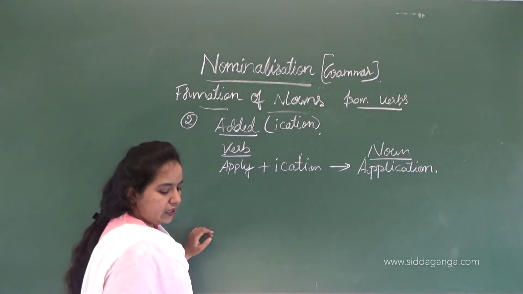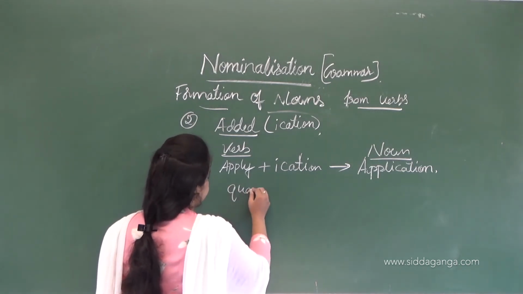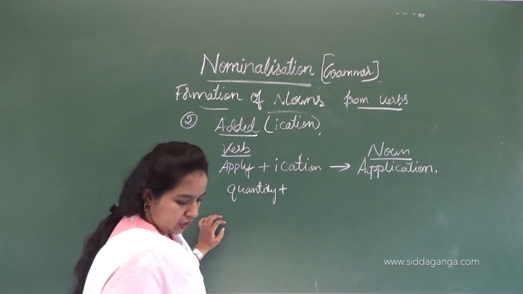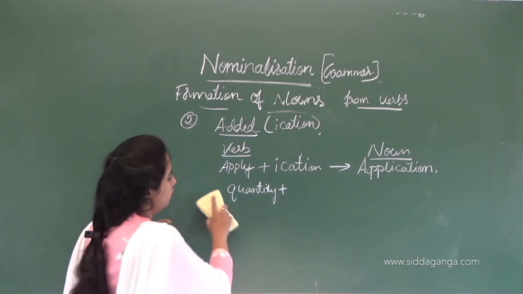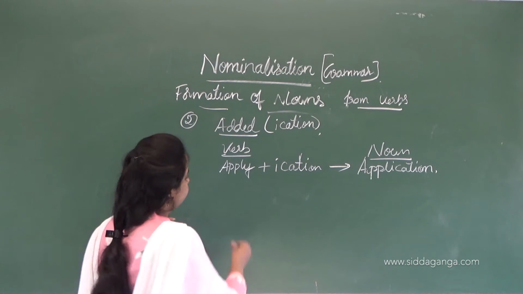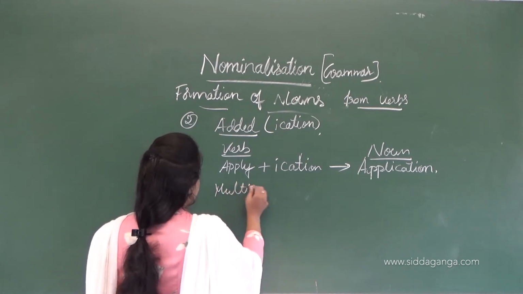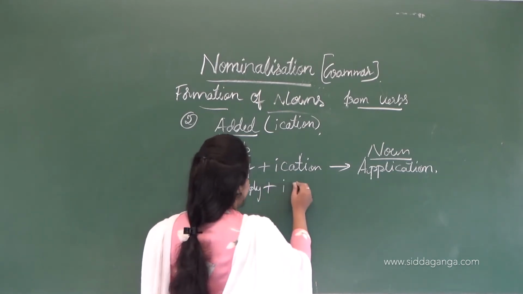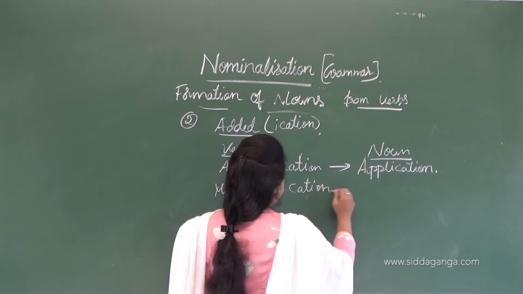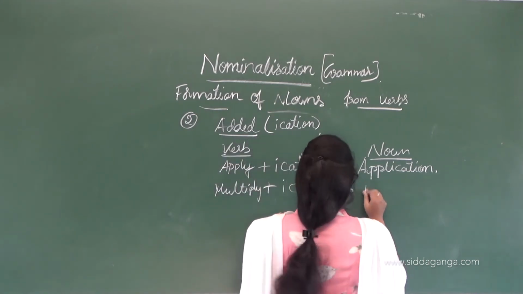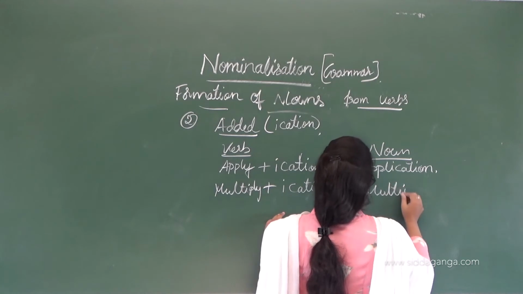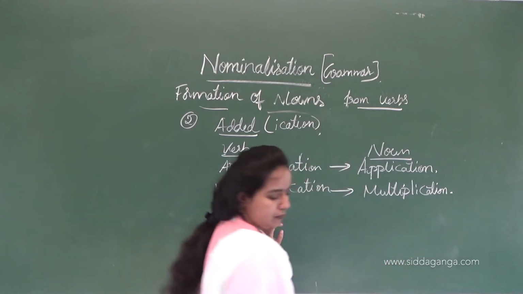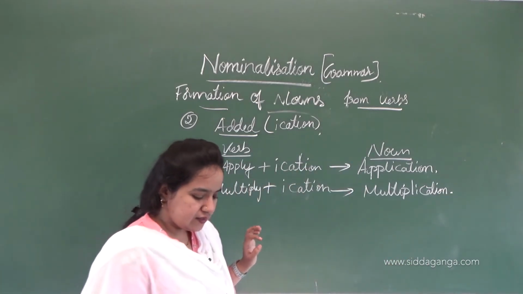So next is quantity. Sorry, it's not quantity, it's multiply. Multiply is an action word. Then if we add -ication to this, it gives a noun, that is multiplication.